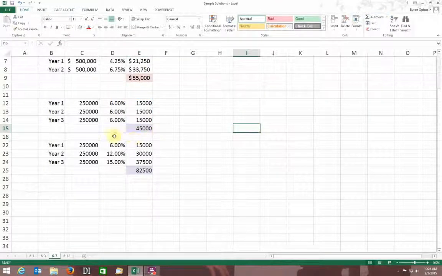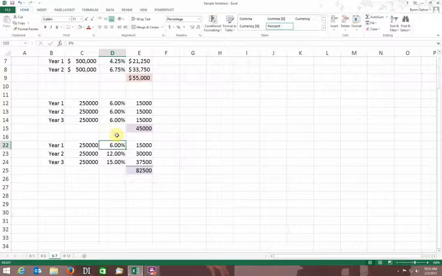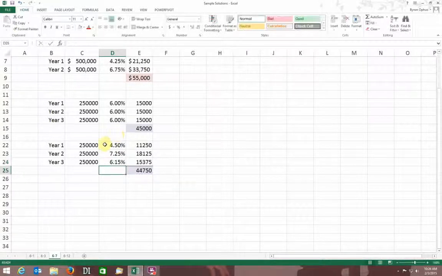Now, if my rates are going to vary a little bit, and my rates here maybe aren't as realistic, I'll try to put in some numbers that are maybe a little bit more like theirs. Let's say I had interest the first year of 4.5%, 0.045, and in the second year we're going to predict that it goes up over the 6%, so 7.25%, 0.0725, and then that last year it's going to be pretty close. So we'll do 0.0615, 6.15%. You see, because I had things entered, it actually did the calculations for me.